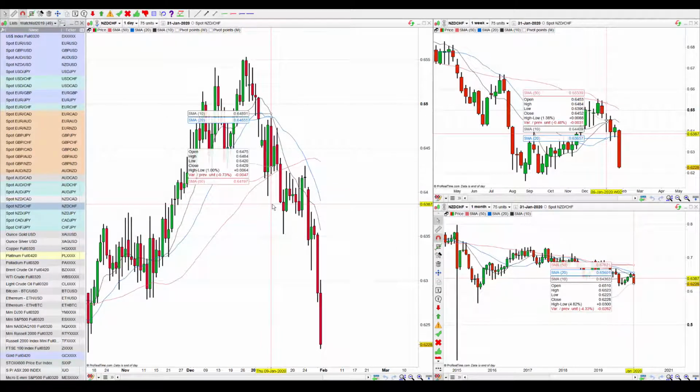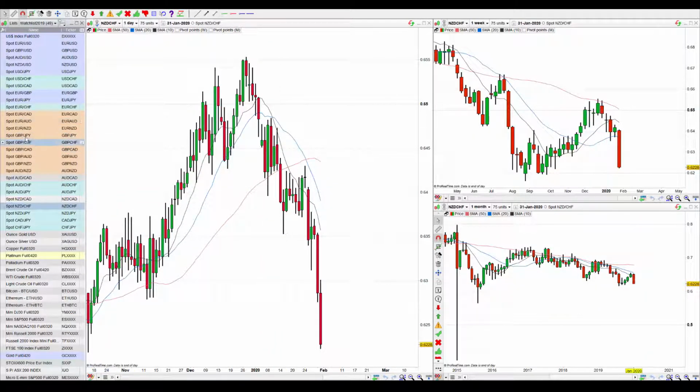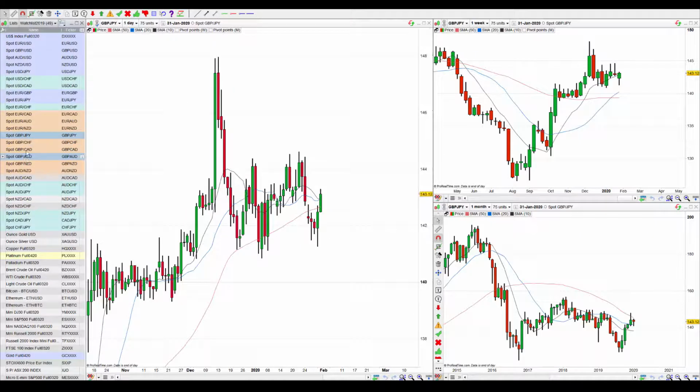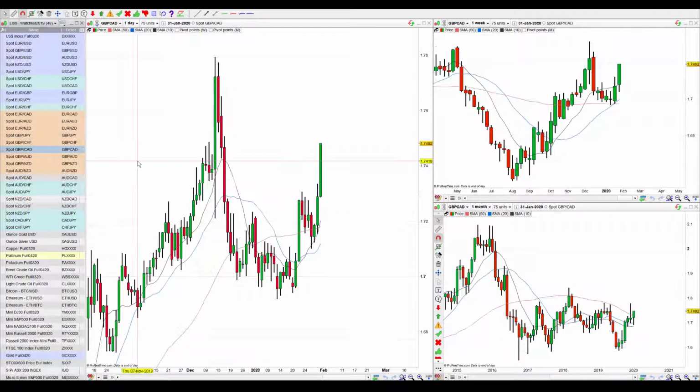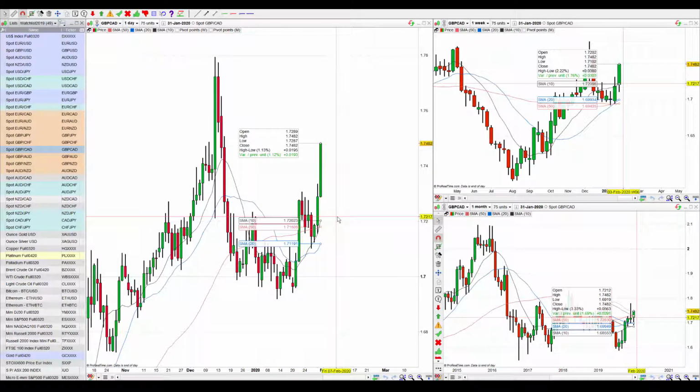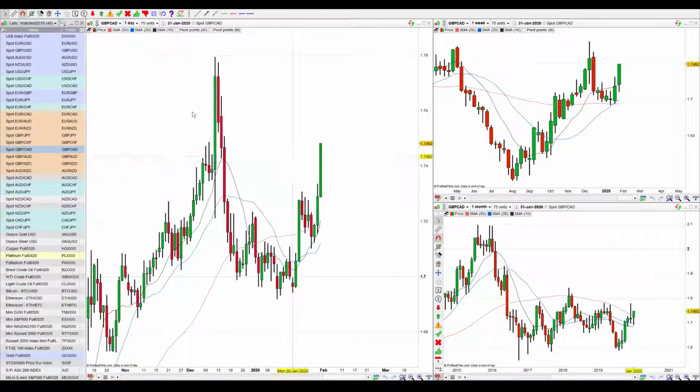And then having a look at some of these GBP pairs, as I said, I'm expecting to see them climbing to the upside. I'm expecting at least intraday trades to provide me with some solid opportunities on these GBP charts and some of those crosses.